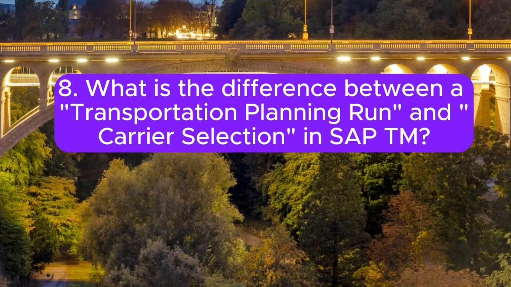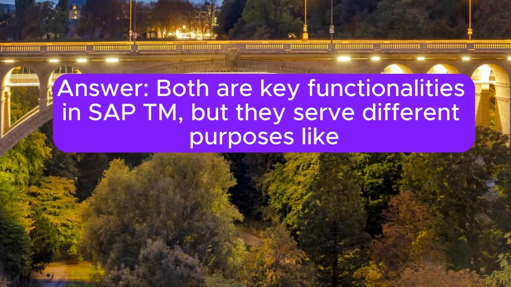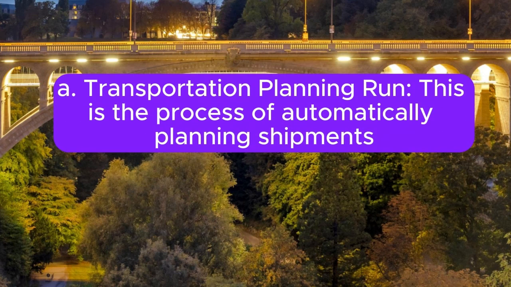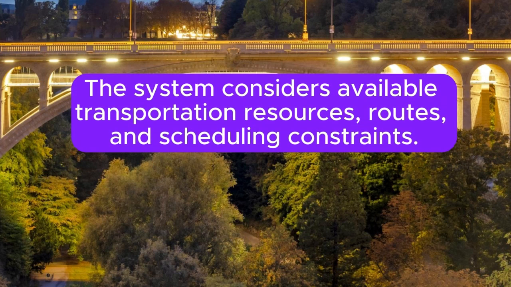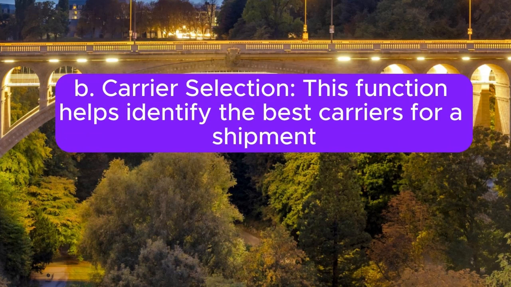8. What is the difference between a transportation planning run and carrier selection in SAP TM? Answer: both are key functionalities in SAP TM, but they serve different purposes, like A. Transportation planning run. This is the process of automatically planning shipments based on existing demands, for example, sales orders, deliveries. The system considers available transportation resources, routes, and scheduling constraints. B. Carrier selection.